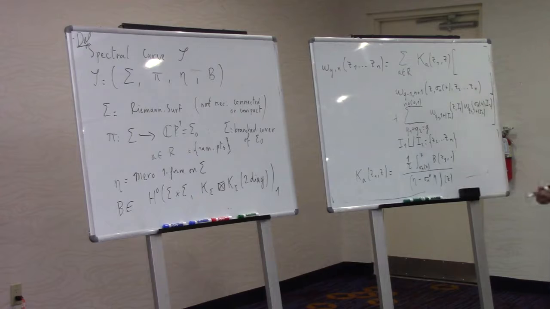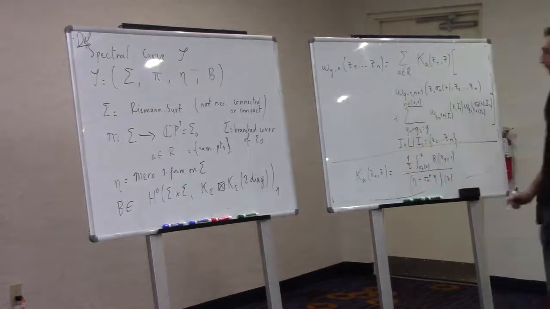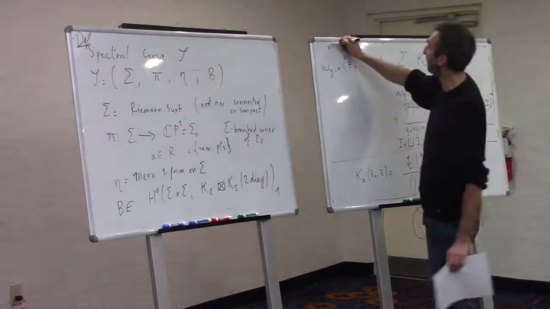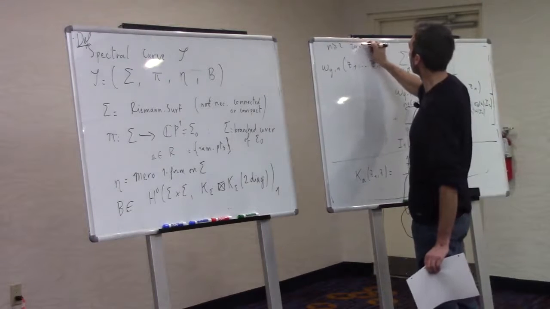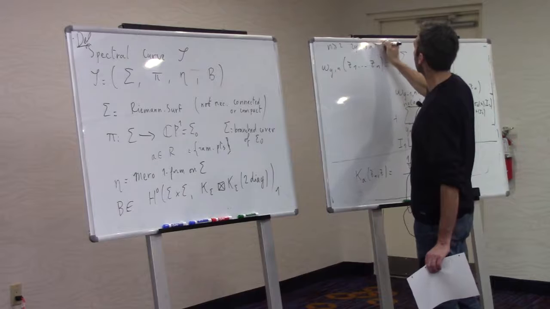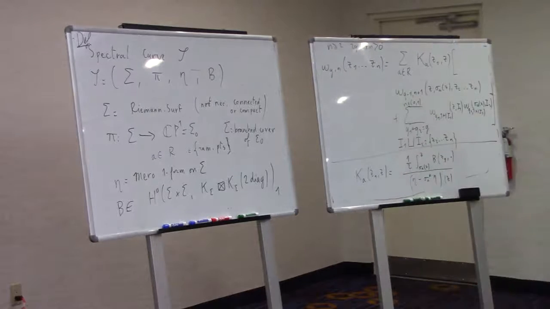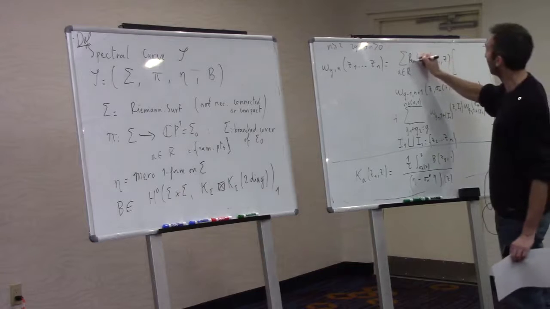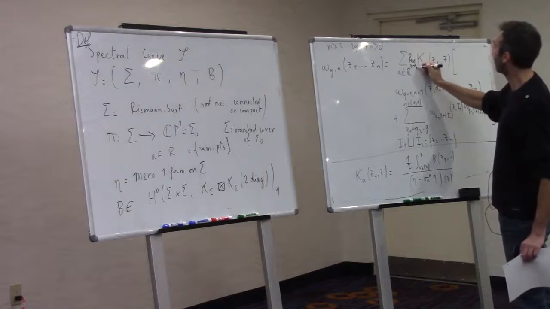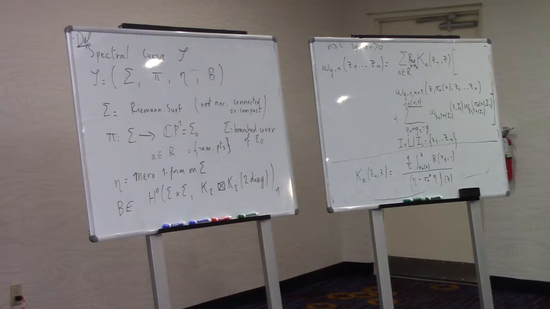So this is the definition of topological recursion for every n larger than 1 with 2g minus 2 plus n strictly positive. You forgot residue. Sorry, residue at a, of course. Okay, so this is the definition.